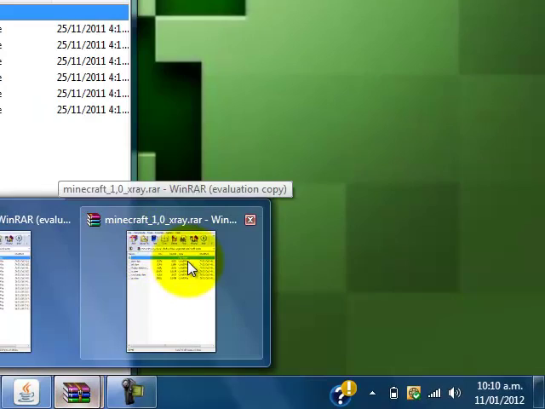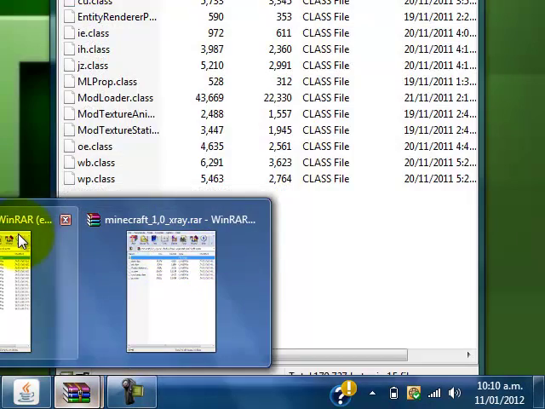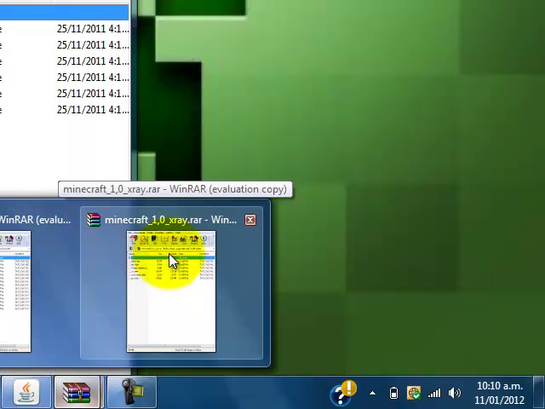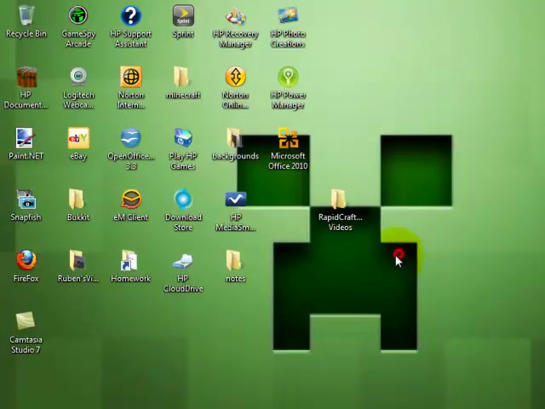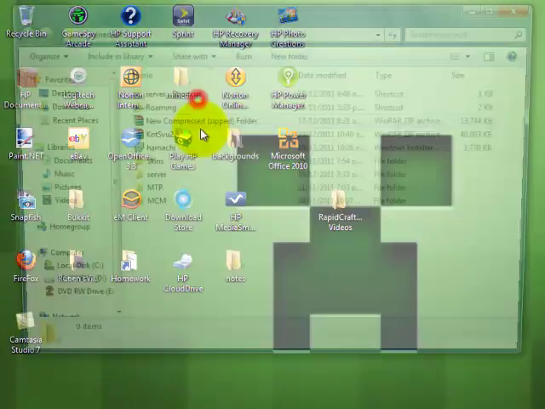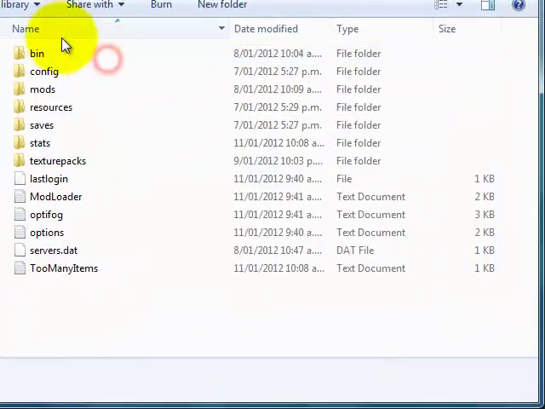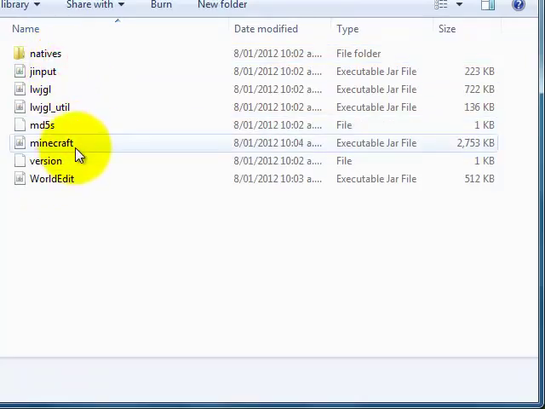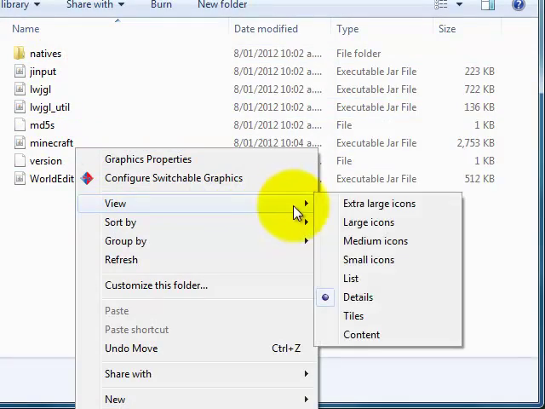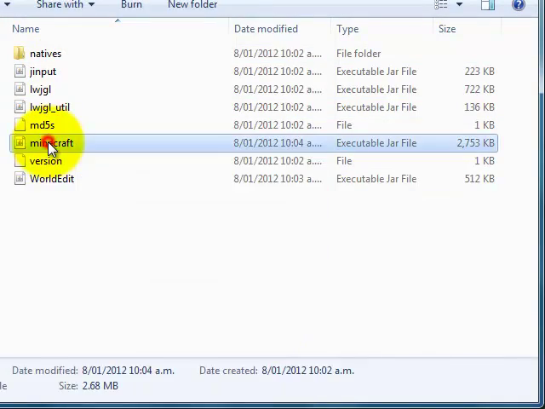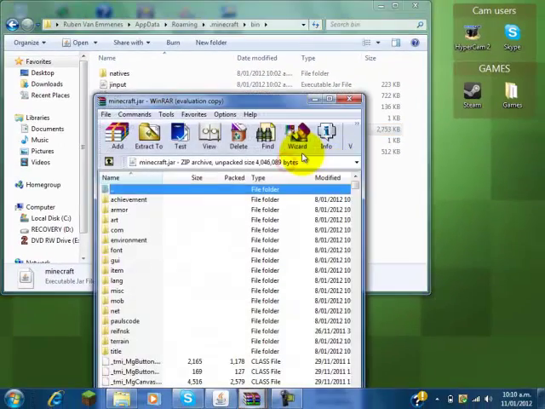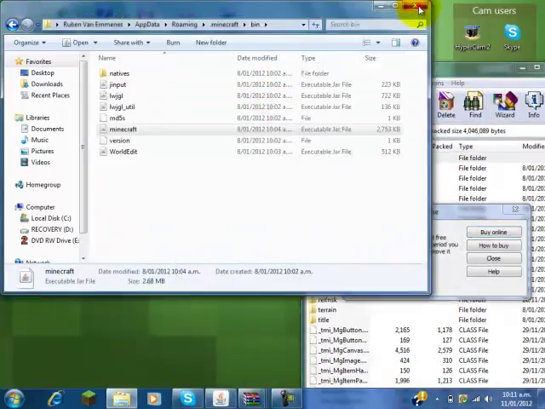Today I'm going to show you how to download and install the XrayMod. So what you're going to need is Mod Loader and XrayMod. The links will probably be in the description. Okay, so I'm just going to go to Run, and I'm going to go to Minecraft. Open that up with Windows Archiver, and it's a very simple tutorial.